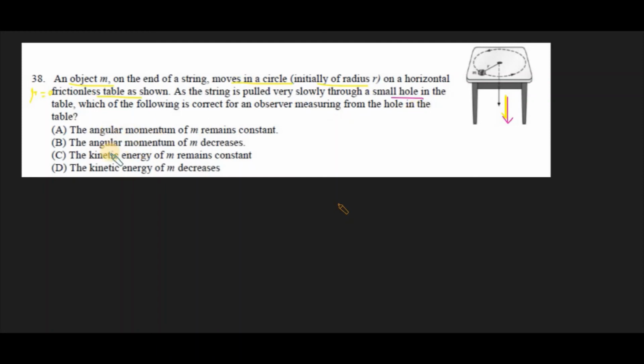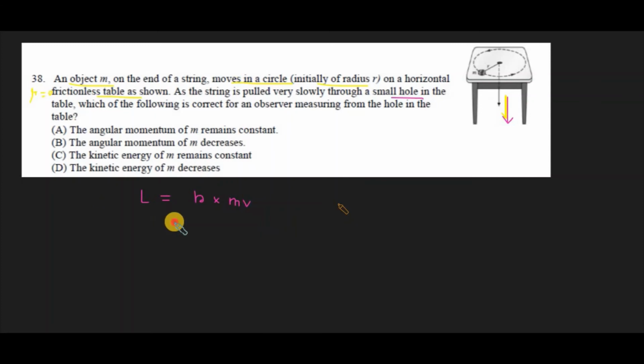Now let's analyze the options. The first is: the angular momentum of m remains constant. Let's figure out what the angular momentum is. Angular momentum is represented by L, and that is r times m into v.